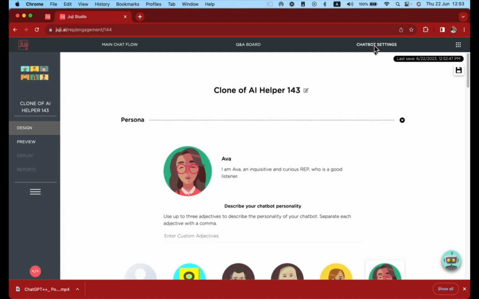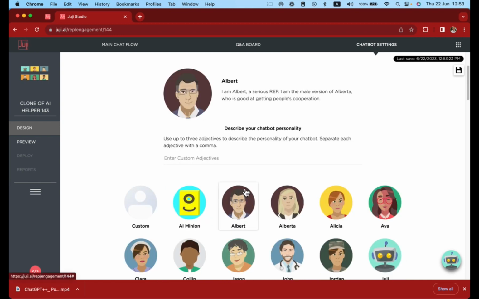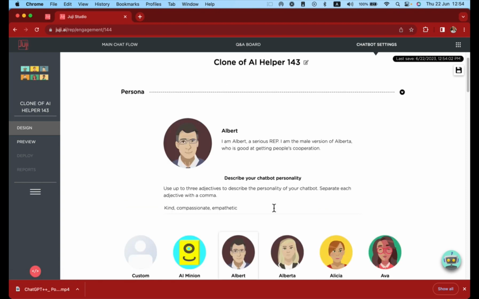From here you can choose from one of the many chatbot names or choose to define a custom persona where you get to choose both the image and name. Choose Albert. Under the section titled Describe Your Chatbot Personality, add 3 adjectives separated by commas. For example, kind, compassionate, empathetic. This will be automatically saved.